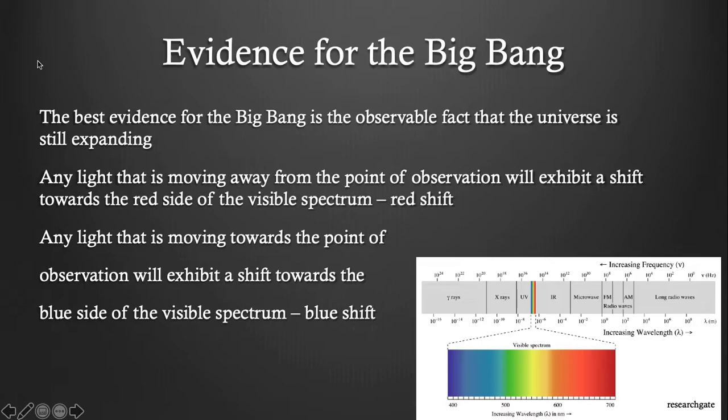The best evidence for the Big Bang is the observable fact that the universe is still expanding. Any light that is moving away from the point of observation will exhibit a shift towards the red side of the visible spectrum. This is called redshift. Any light that is moving towards the point of observation will exhibit a shift towards the blue side of the visible spectrum, and that's called blue shift.